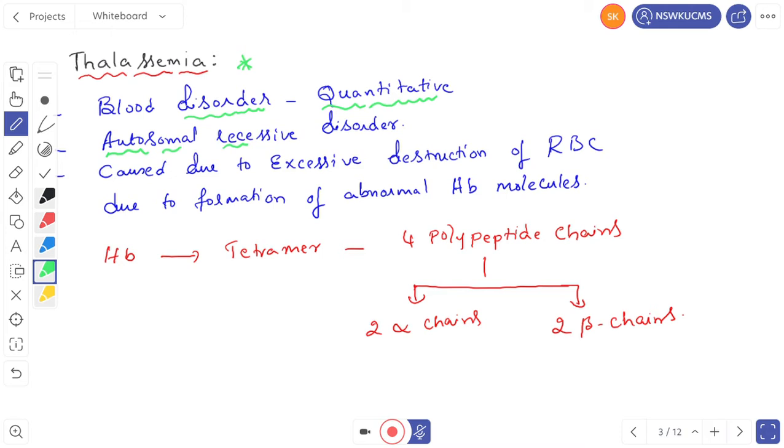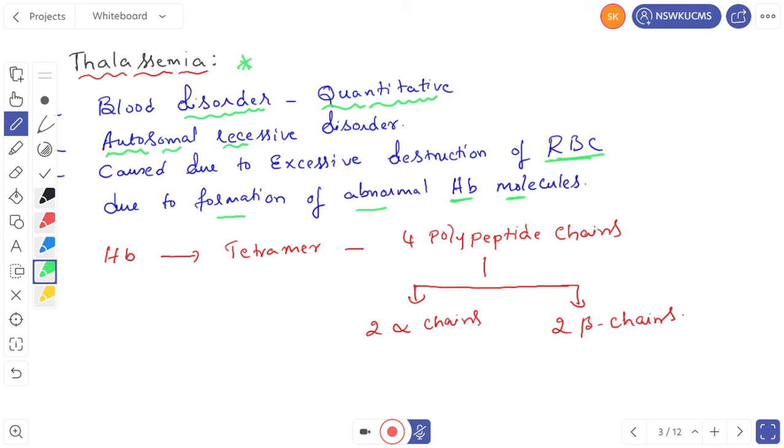And it is caused due to destruction of RBC. Thalassemia is due to damage to the RBC. Why damage to the RBC occurs? It is due to formation of abnormal hemoglobin molecules. Due to formation of abnormal hemoglobin molecules, the destruction of RBC occurs.